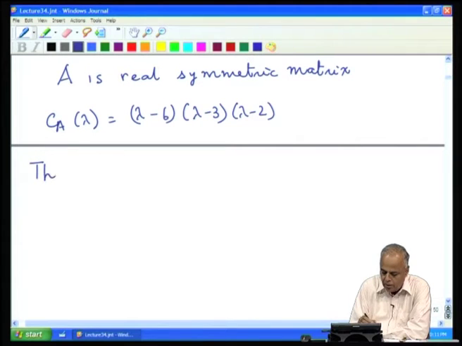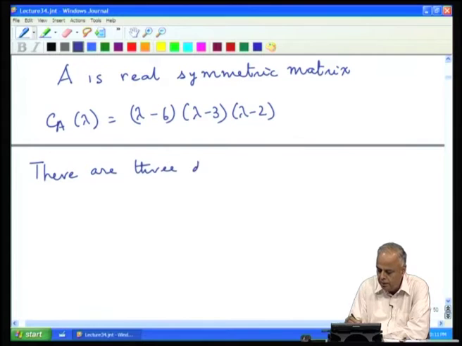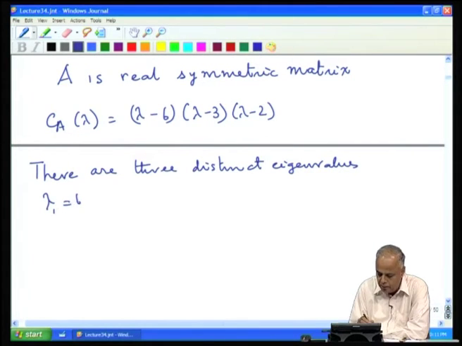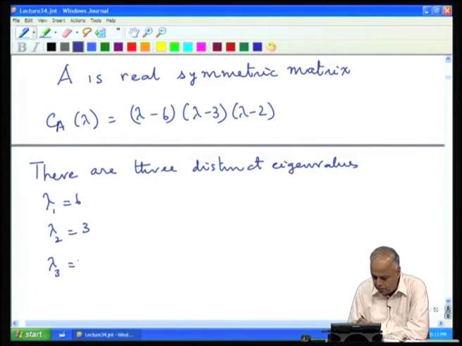Therefore, there are 3 distinct eigenvalues. They are lambda 1 equal to 6, lambda 2 equal to 3 and lambda 3 equal to 2, and obviously their algebraic multiplicities are all 1.